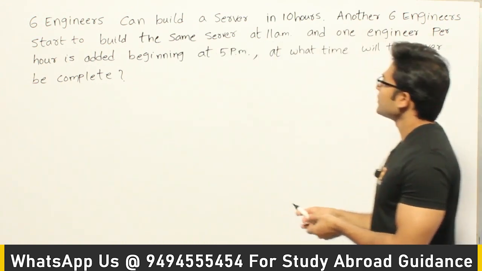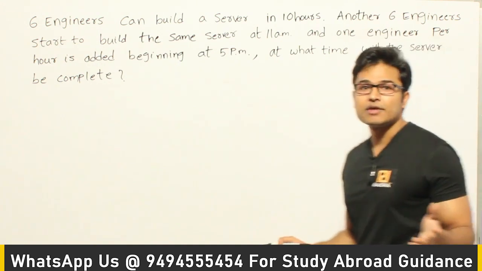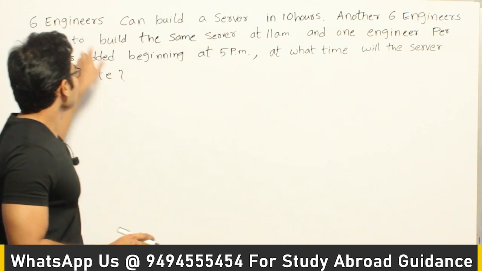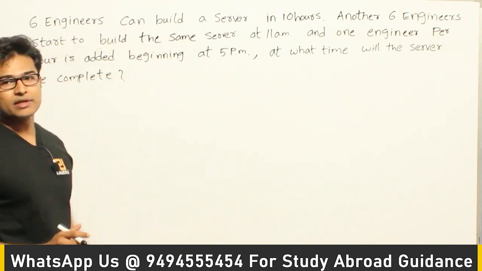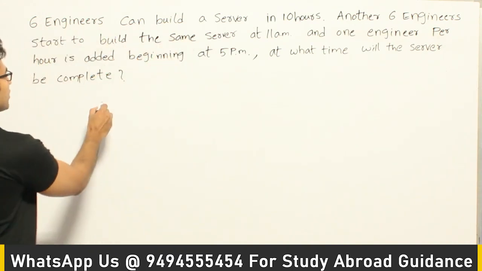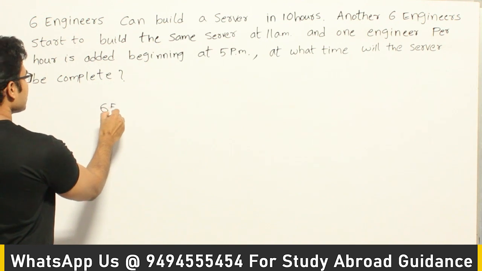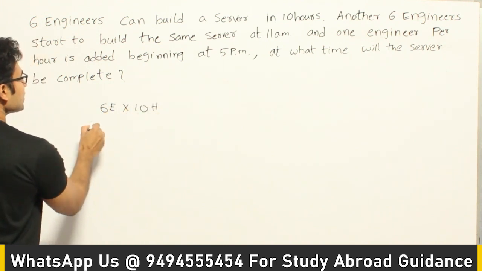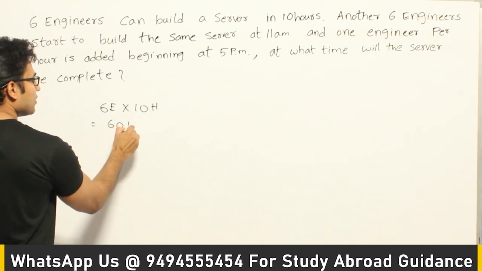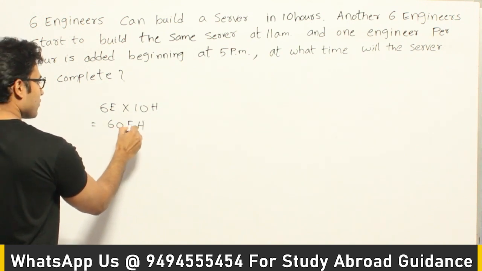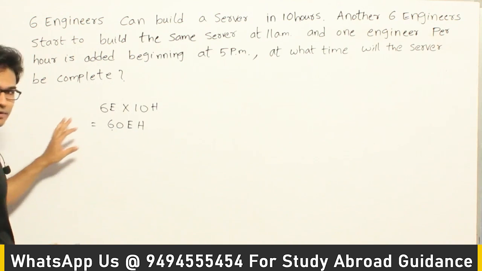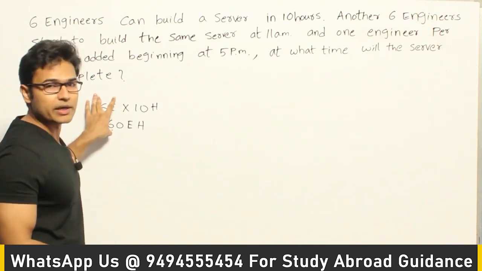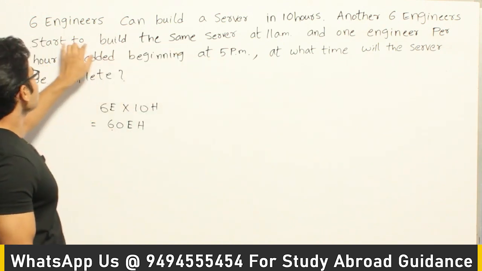The total time required, or the total effort required to build a server is, when 6 engineers are working, they can do it in 10 hours, which means the total effort required is 6 engineers have to contribute 10 hours each. So which means 60 engineering hours are required in order to finish the server, right? And if you see the way the other group of people are working, they are saying that another 6 engineers start